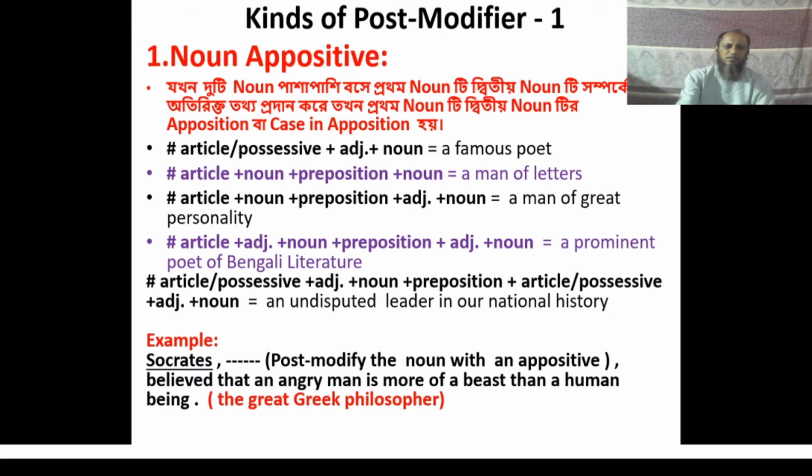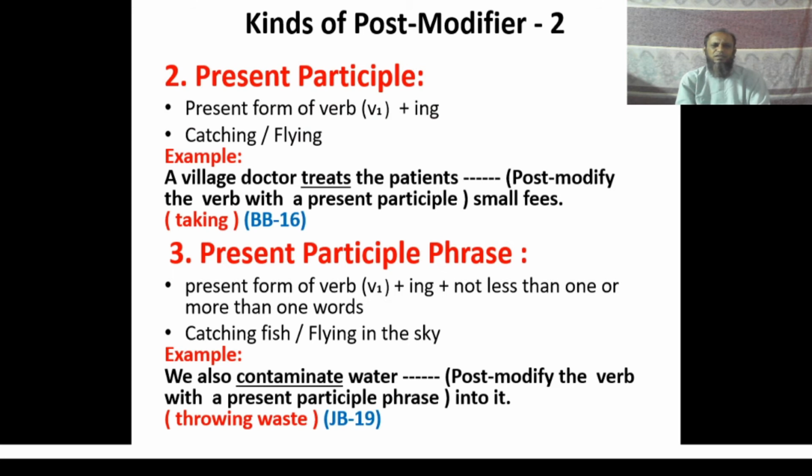Now let us move to the next slide. The second one of post modifier is present participle and the third one is present participle phrase. Do you see any difference between participle and participle phrase? The structure of present participle is the present form of verb plus ing, that is verb 1 plus ing, for example, catching or flying.